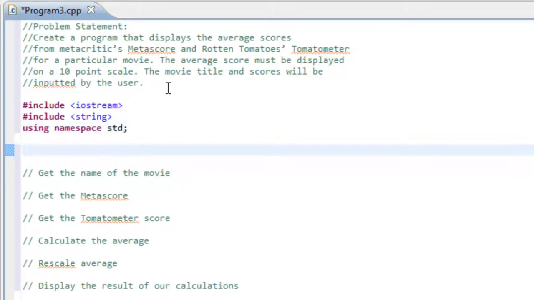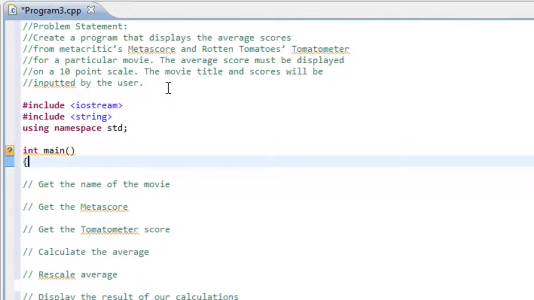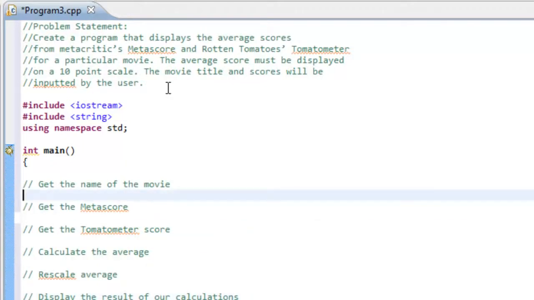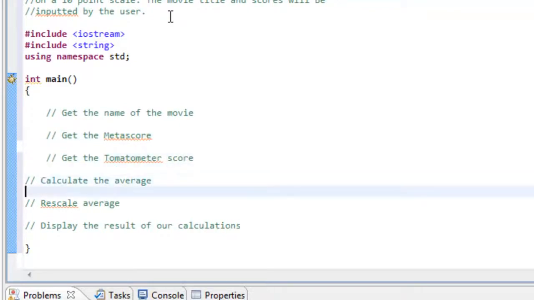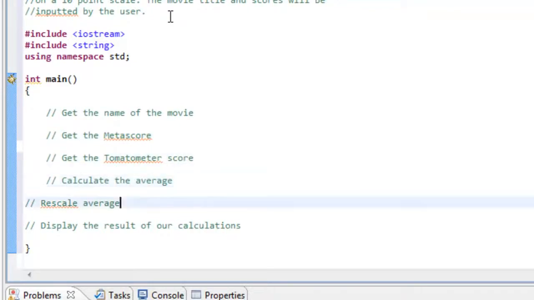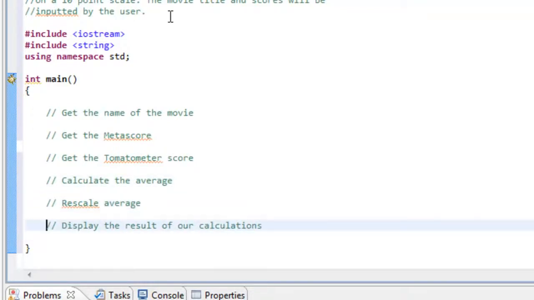And now we're ready to start typing in the main function. So int main(), and then we'll put an open brace here and then come down below and put a close brace. So now inside of this main function we still have all of our pseudocode, and I'm going to just tab the pseudocode over. Basically, anytime we have an open brace and close brace, anything inside of that should be coming over one level of indentation. So I'm just using the tab key to tab all this over.